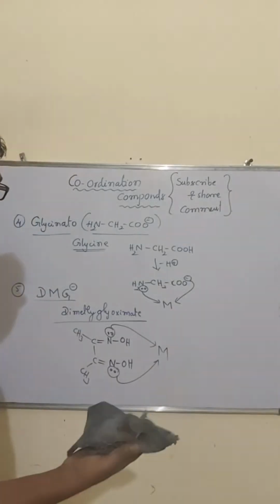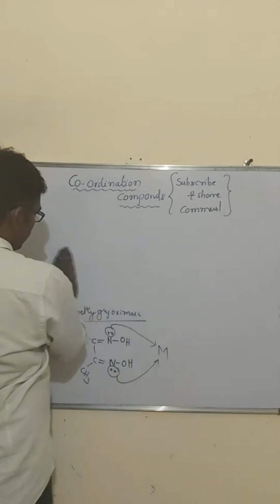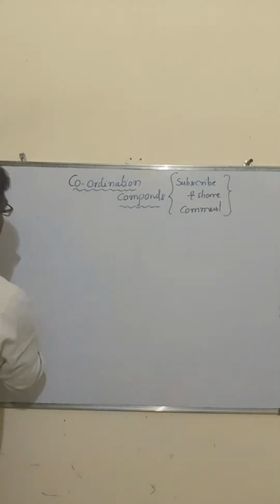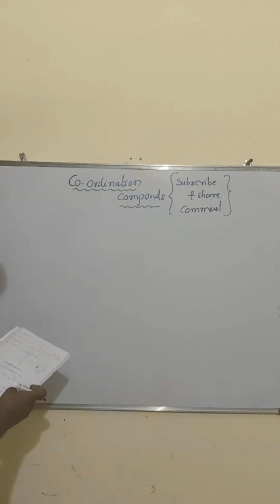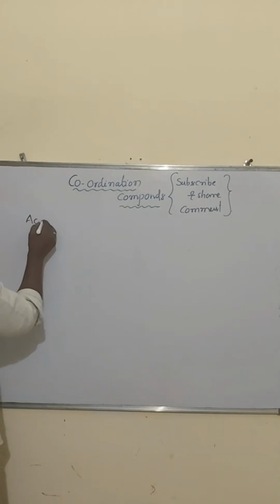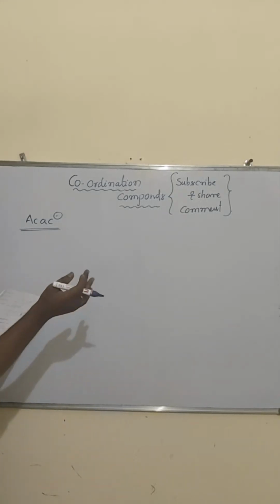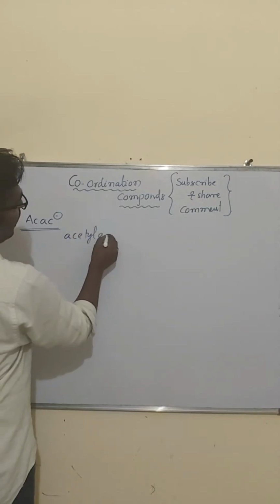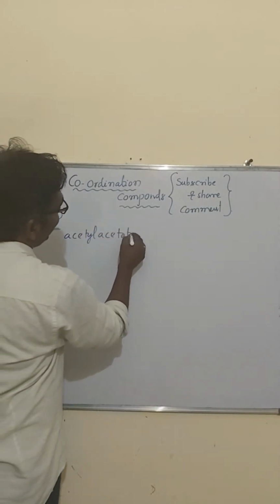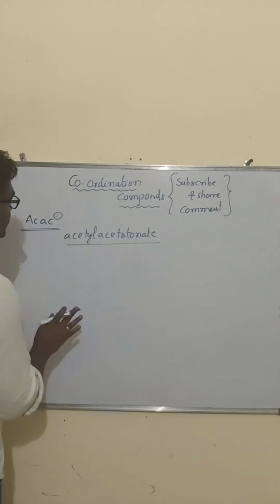Next one, we'll discuss one more, that is AC minus, acetyl acetonato. How is the original structure?